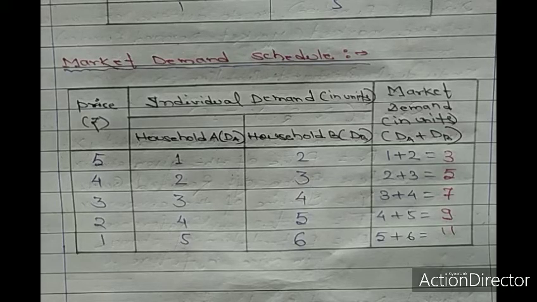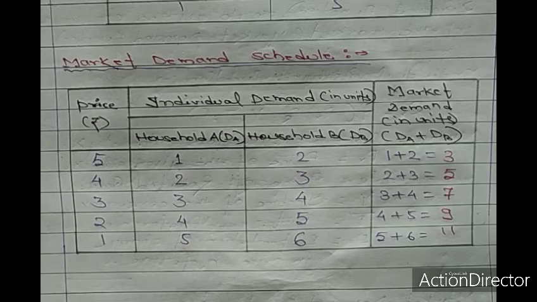It is a tabular statement showing various quantities of a commodity that all the consumers are willing to buy at various levels of price during a given period of time. So it is the sum of all individual demand schedules. If you add all the individual demand schedules, obviously it becomes the market demand schedule. At each and every price, if you add the demand of all individual consumers, it becomes the market demand schedule.